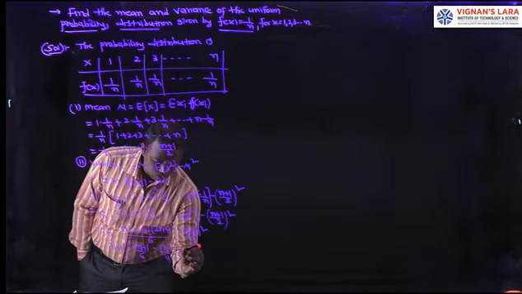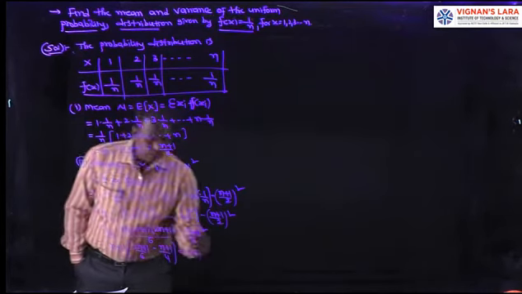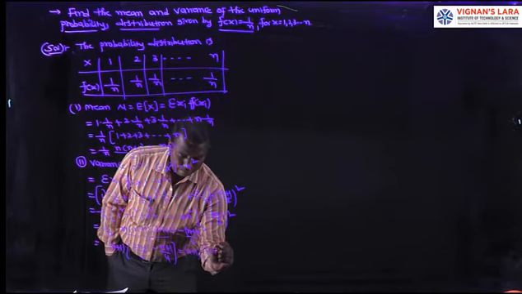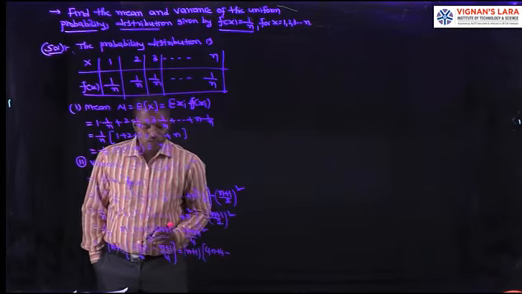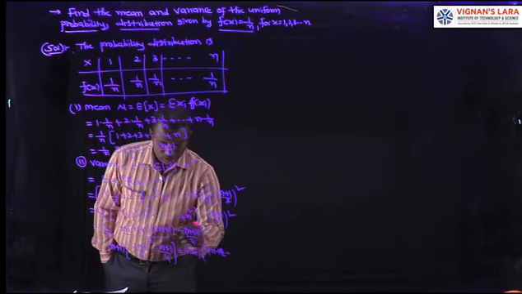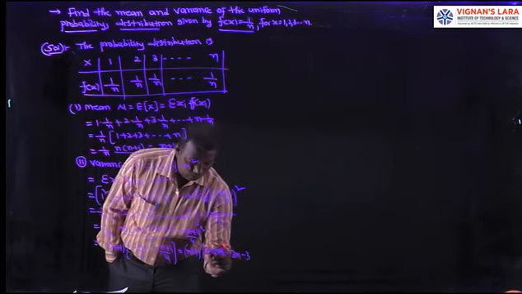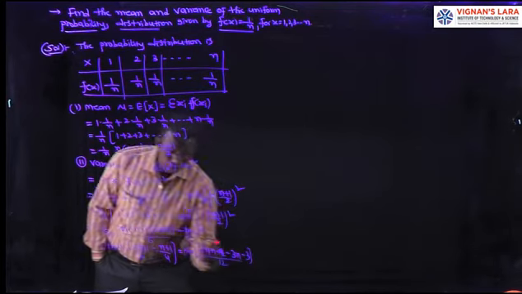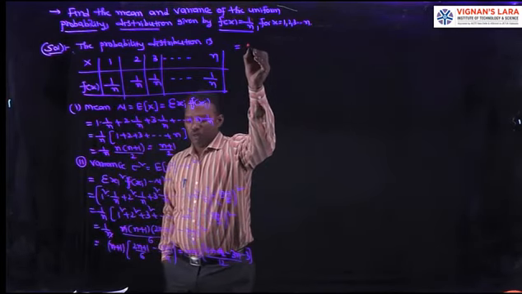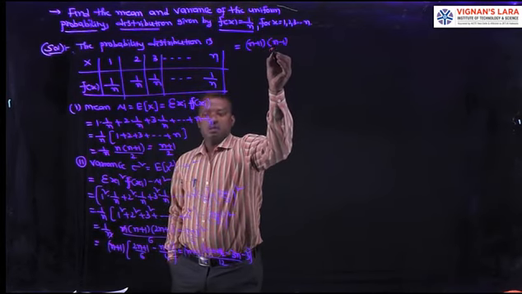LCM is 12. So it is n plus 1 into 4n plus 2 minus 3n minus 3, by 12. Its value is n plus 1 into n minus 1 by 12.